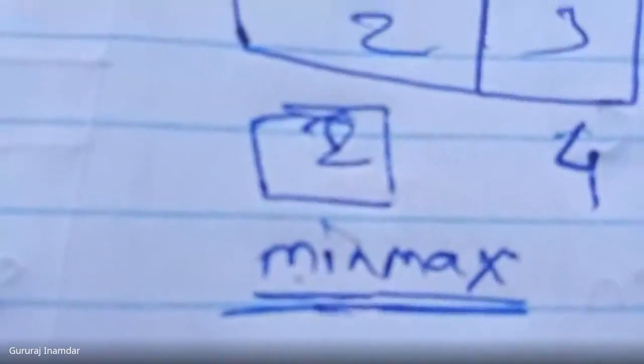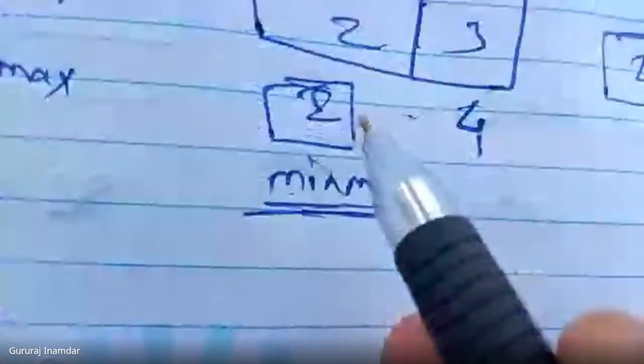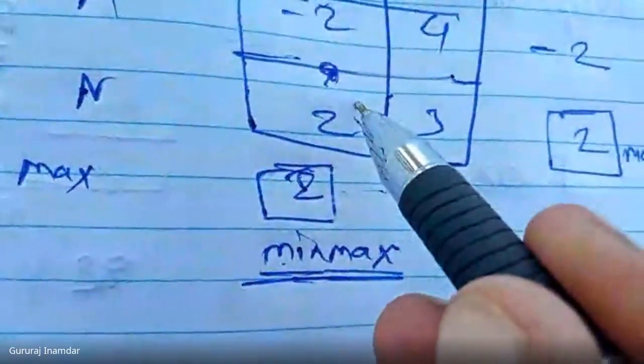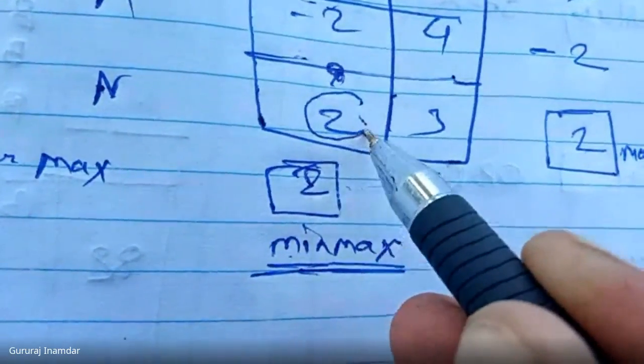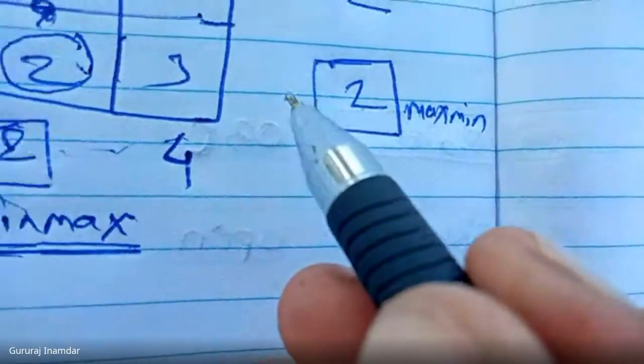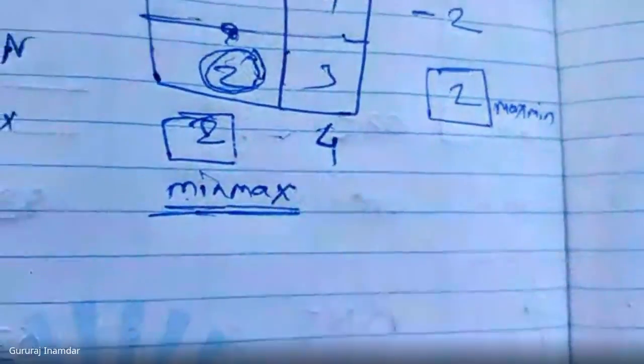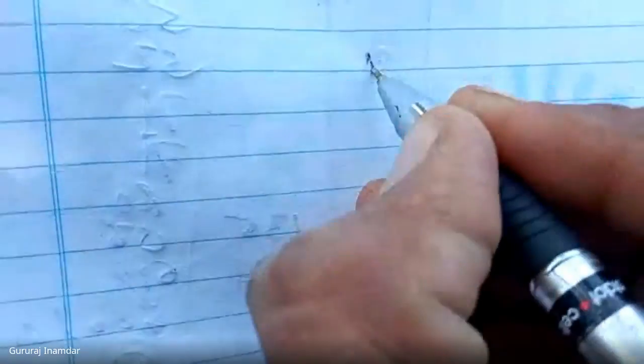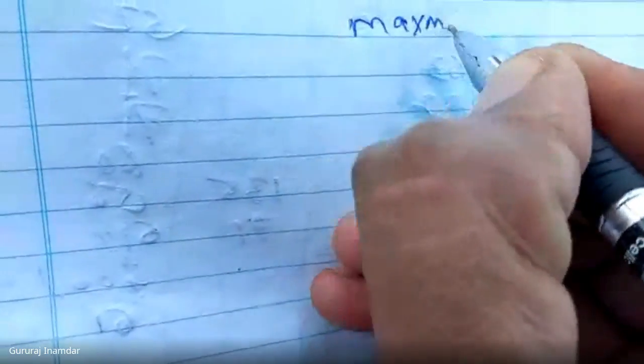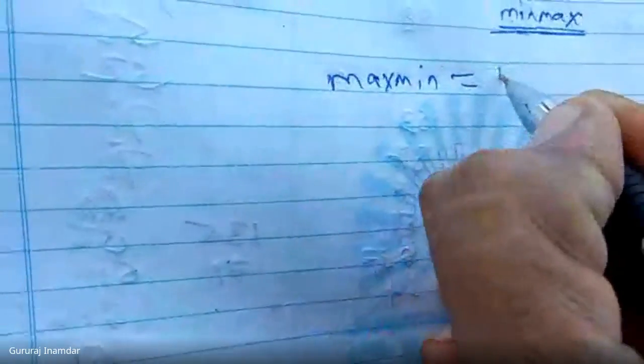This is 2. Now check where these two values come from in the table, in the payoff matrix. Round them up here, and check the minimax value 2, which is the same value. Now, in this problem, the maximin value is equal to the minimax value. All of you write down: maximin value is equal to minimax value.